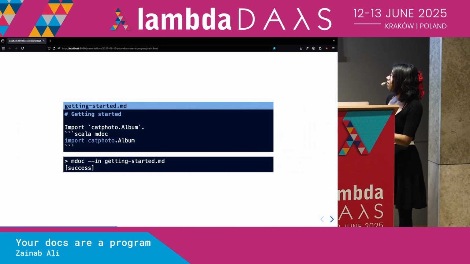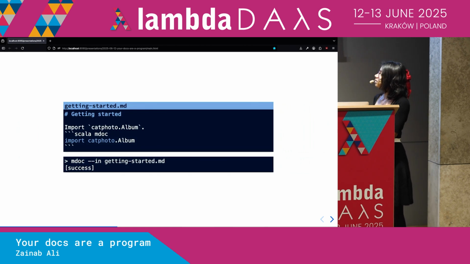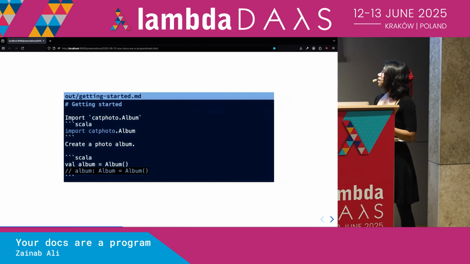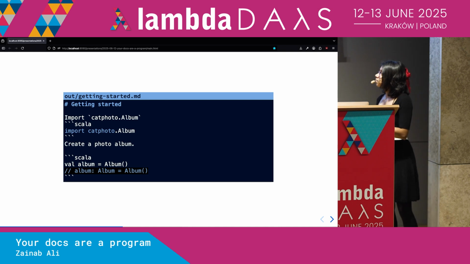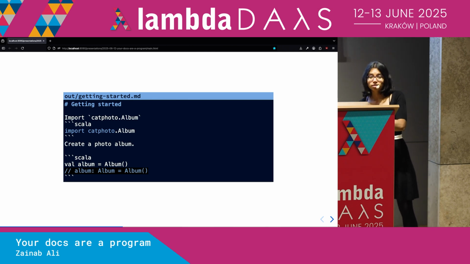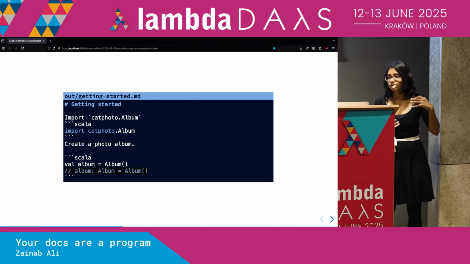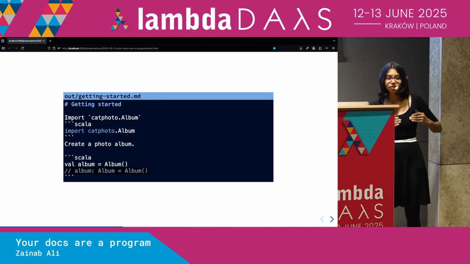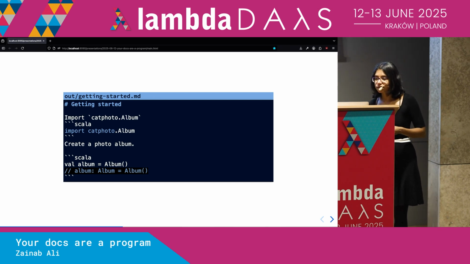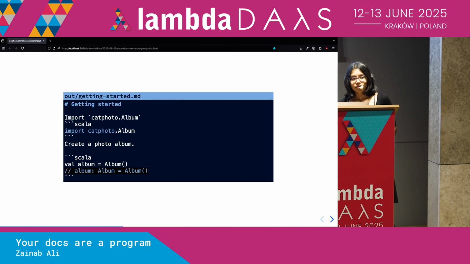So we can go and fix this error. We can add an import statement to the top of our post. And now if we run mdoc, it'll succeed. And it'll produce this output file. And the output file will have some comments inside corresponding to the actual result of our code run. So in the same way that when we were writing our reference documentation, we were going and manually putting that in, in this case, mdoc goes and it puts it in for us. There are a few other things that it can do.